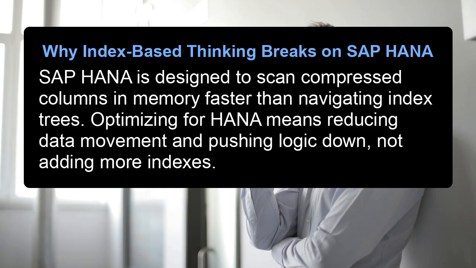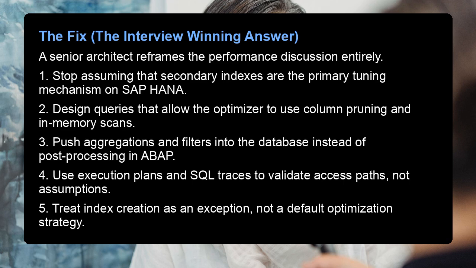Why index-based thinking breaks on SAP HANA? SAP HANA is designed to scan compressed columns in memory faster than navigating index trees. Optimizing for HANA means reducing data movement and pushing logic down, not adding more indexes. The fix, the interview-winning answer. A senior architect reframes the performance discussion entirely.